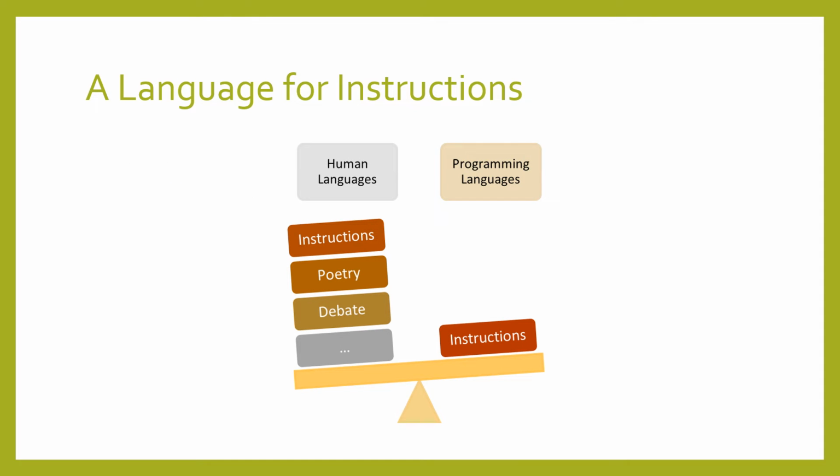Human languages, like English or Spanish, can be used to talk about many complex ideas. However, programming languages are good for only one thing: giving instructions to a computer to solve a problem. We don't use programming languages to talk to each other the same way we do human languages. That's because programming languages have a small vocabulary and a limited grammar.